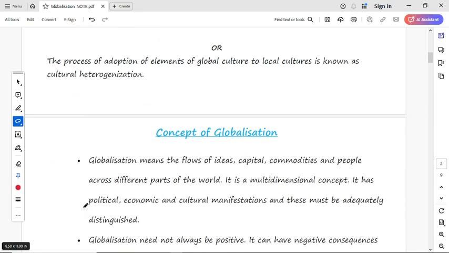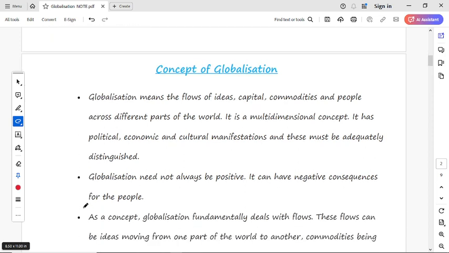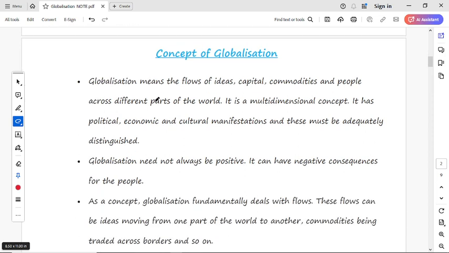Now the first topic of the NCERT book is the concept of globalization, meaning the basic concept of globalization. Globalization means the flow of ideas, capital, commodities and people across different parts of the world. It is a multi-dimensional concept. It has political, economic and cultural manifestations, and these must be adequately distinguished.